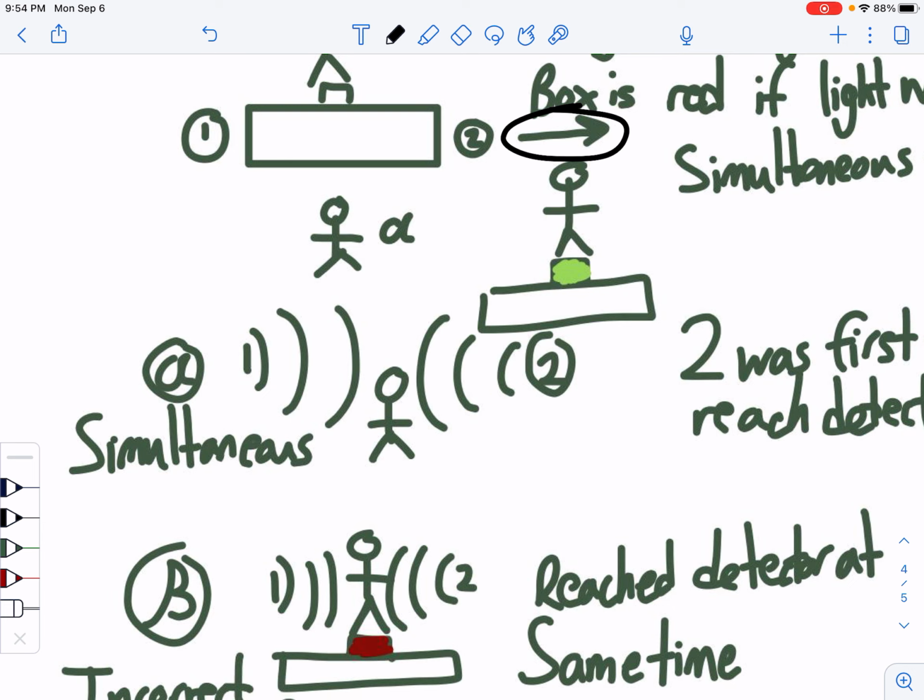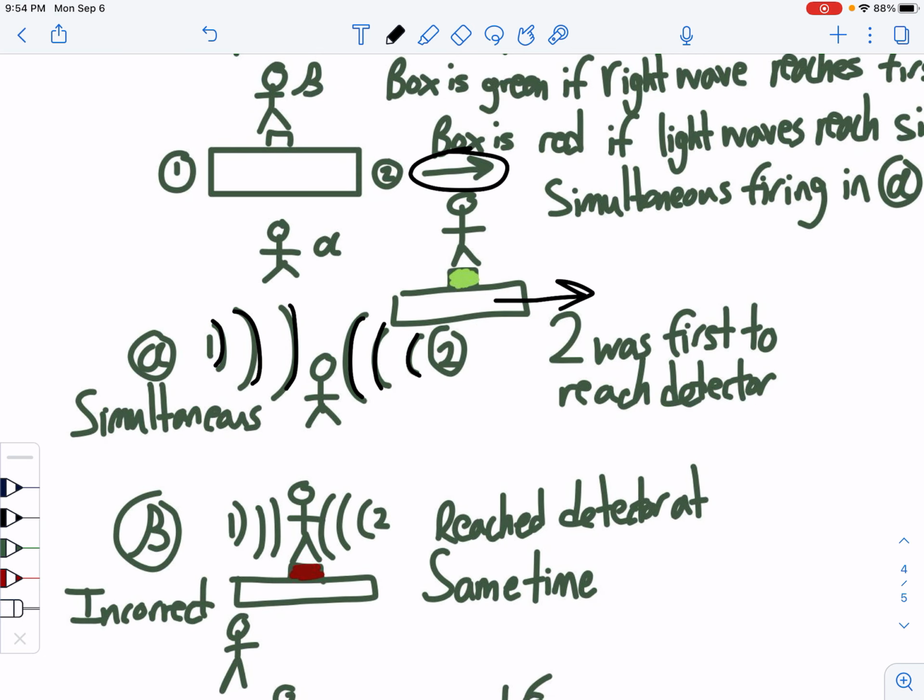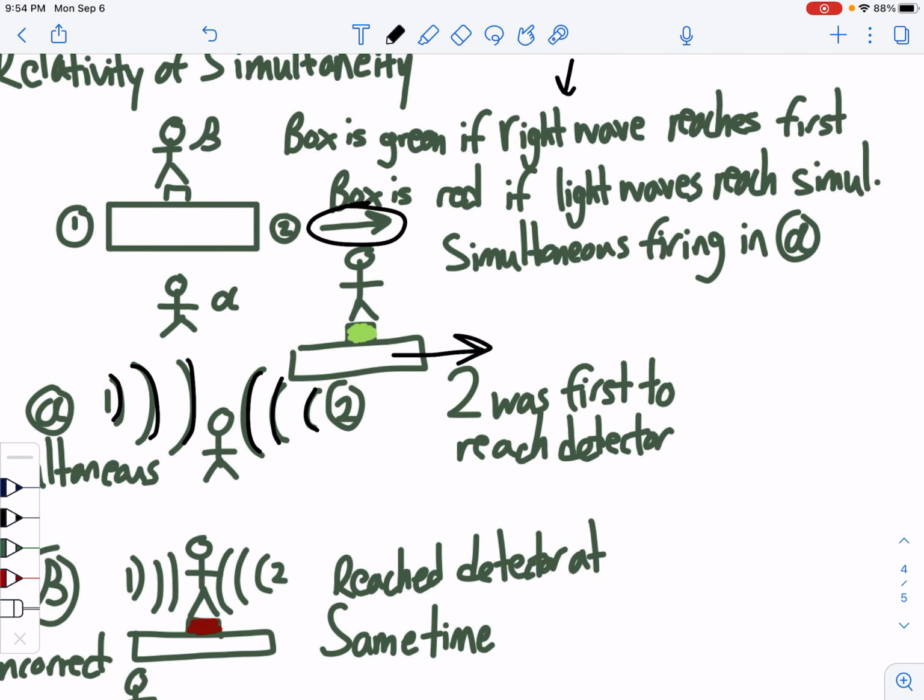So we see that these 2 are going at the same time, while person B is going in this direction. Therefore, even though they go at the same time, the light detector box will encounter light wave 2 first, and we can see that light wave number 2 is the first to reach the detector. Since the right wave reached first, the box would turn green. So that's it from A's point of view.